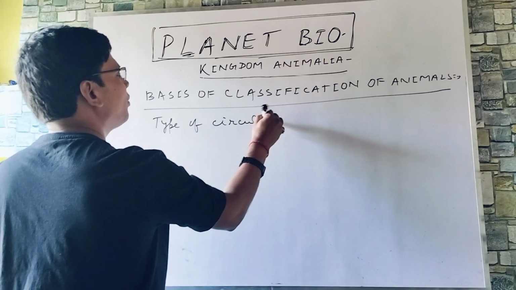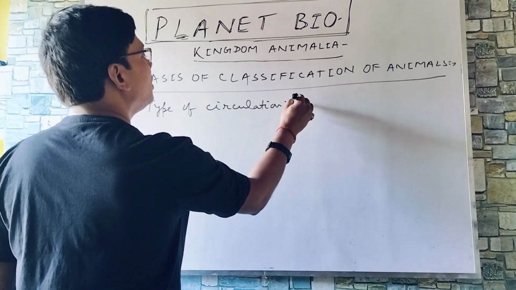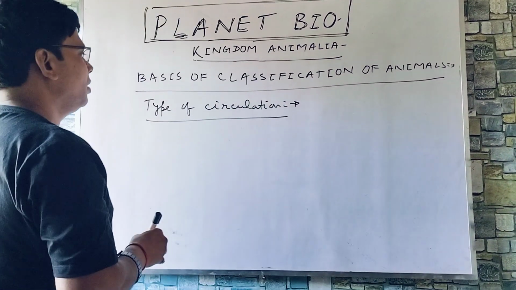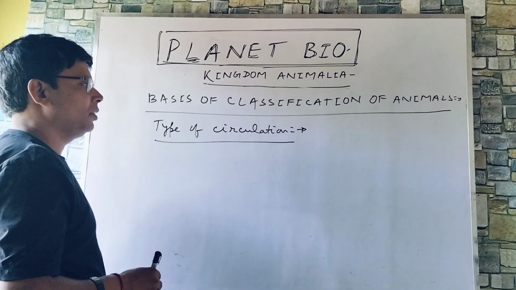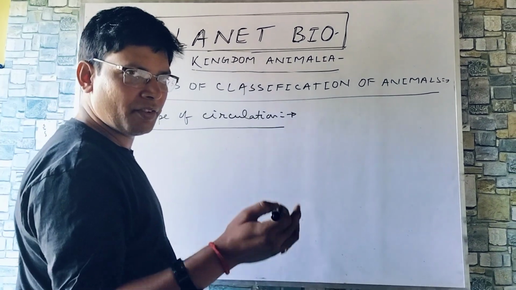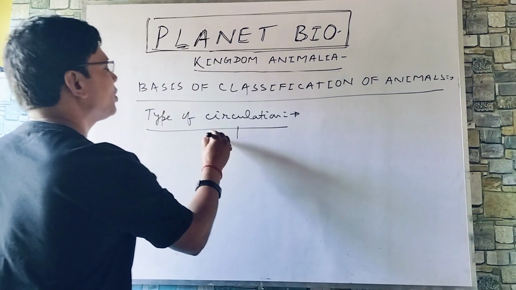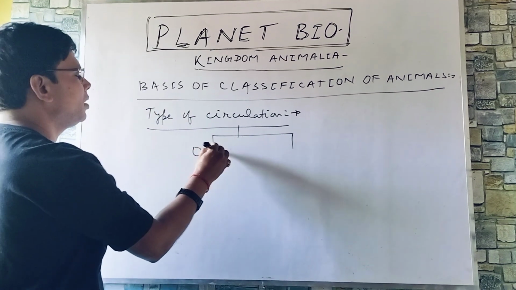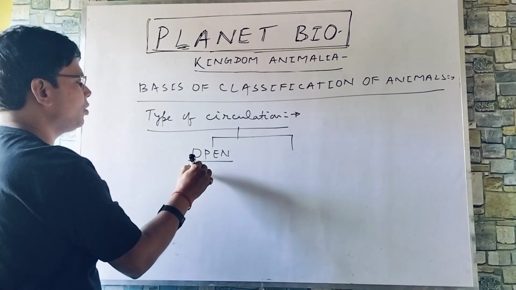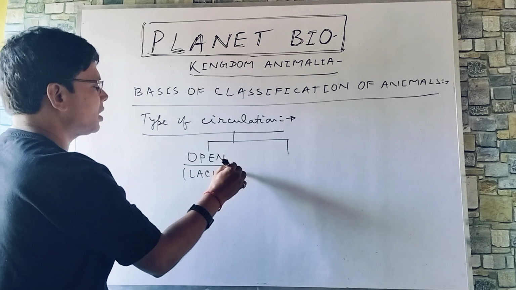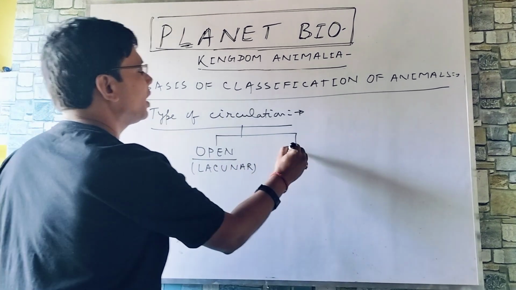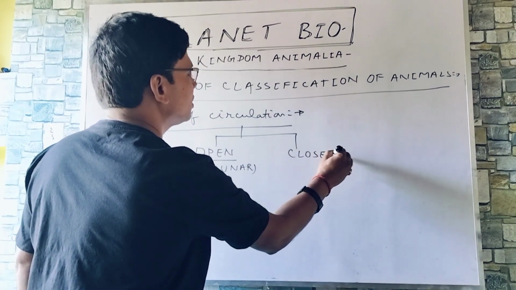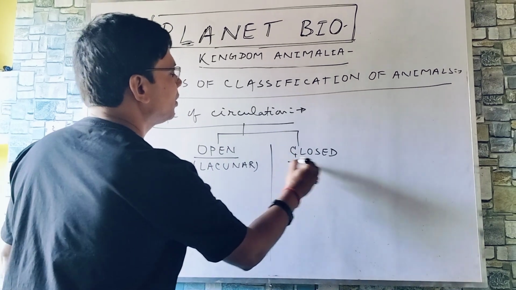During the course of evolution, type of circulation differed in two different groups of animals. First one is open circulation. Open circulation is also termed as lacunar circulation. And another one is closed circulation. Two major categories are there.